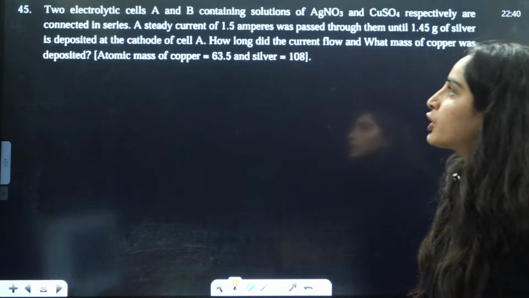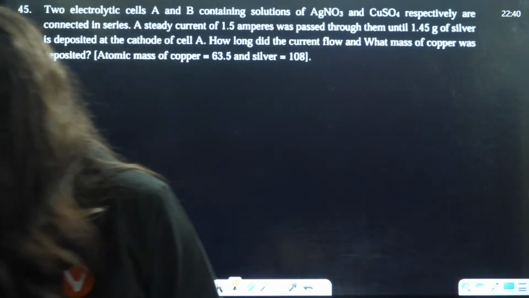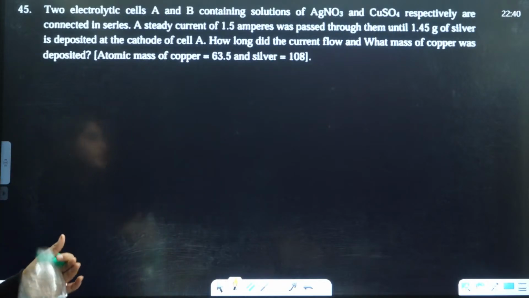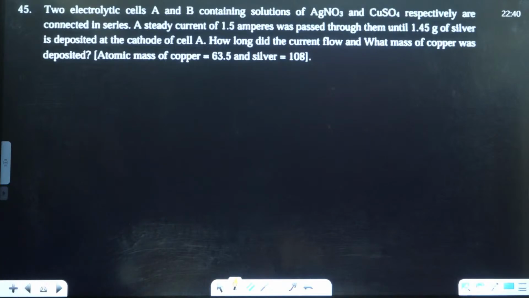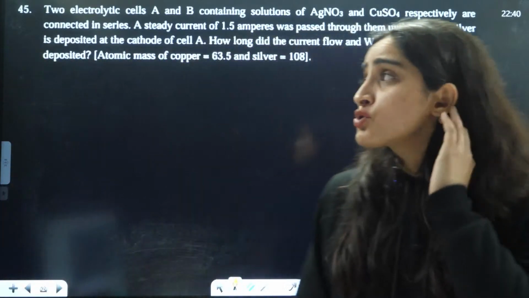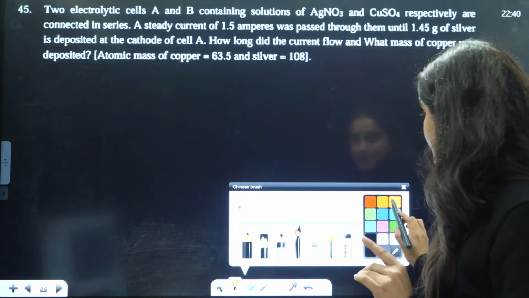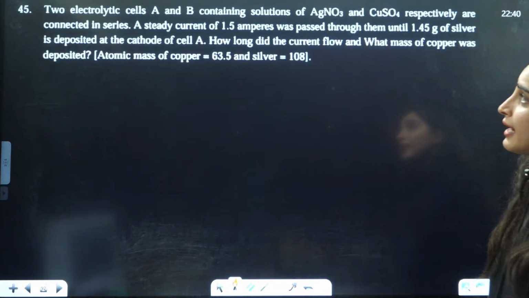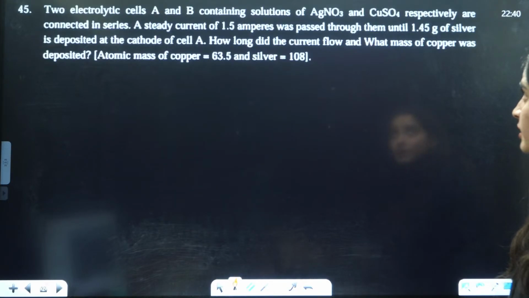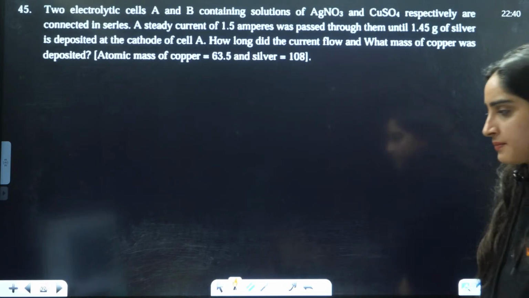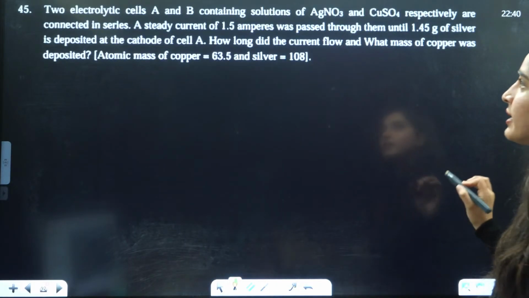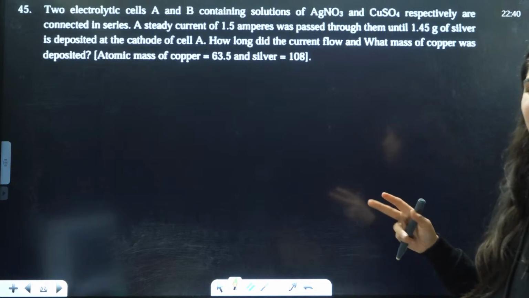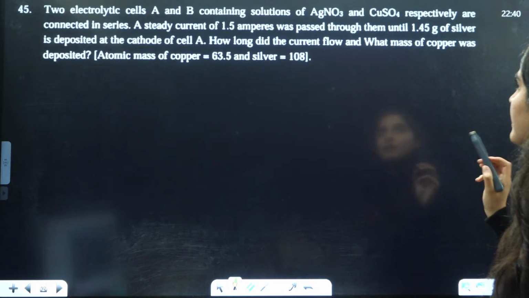Simple question. Last two questions, guys. The last two questions are about two electrolytic cells, A and B, containing solutions of AgNO3 and CuSO4 respectively, connected in series.